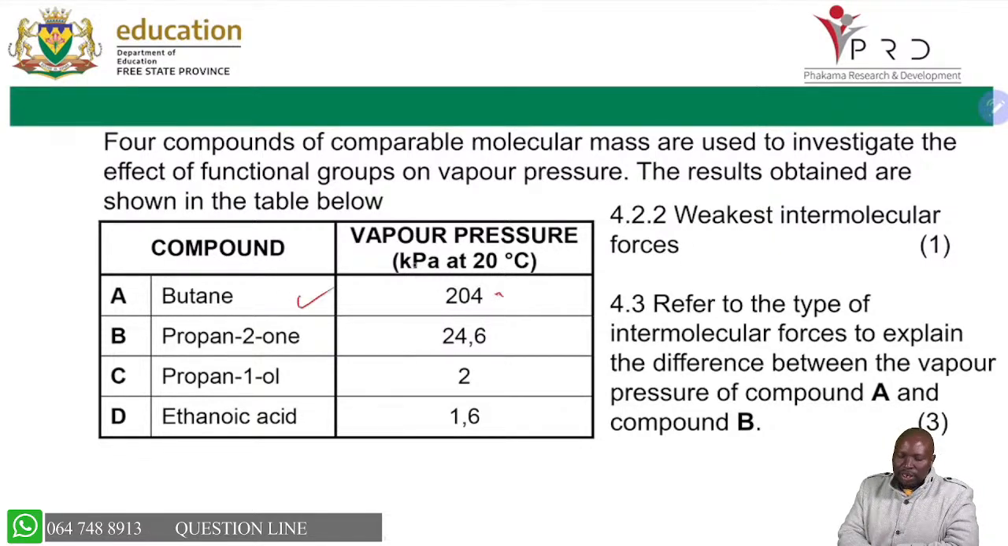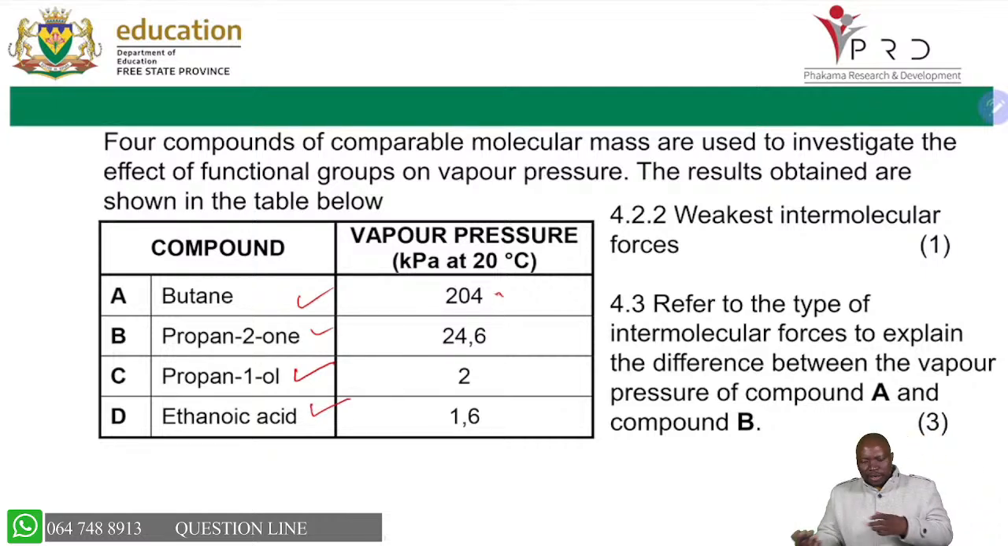So you know butane, it has only London force. This one, we said it has dipole-dipole. This one has 1 side of hydrogen bond. And ethanoic acid has 2 sides. So always look at that. You are able to answer your question, and you don't have to say butane, you just say A. Weakest intermolecular force is A, because we know that A stands for butane. You are saving the ink as well.